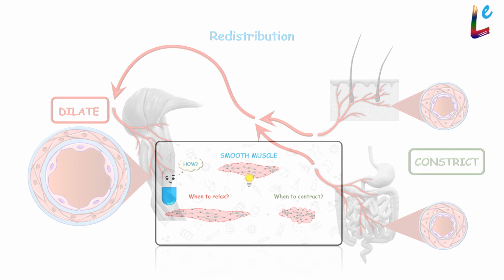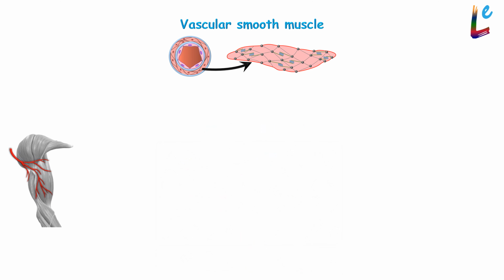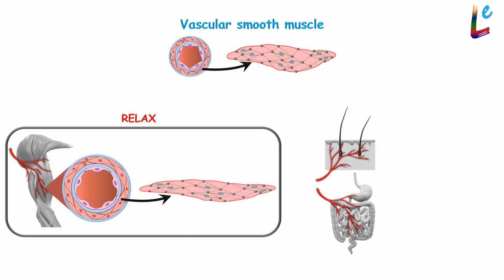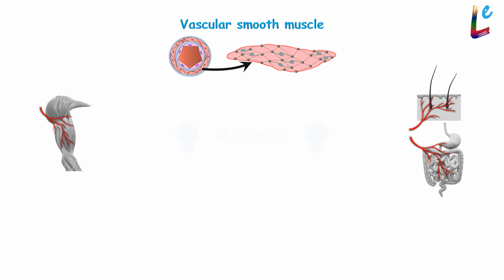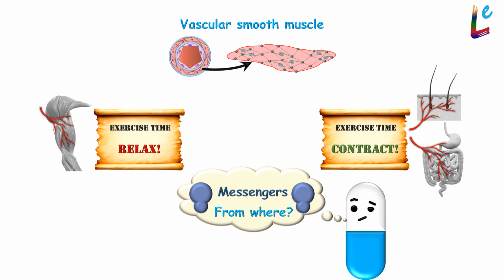This brings us back to our original question. How does the vascular smooth muscle in skeletal muscle know it should relax, while smooth muscle elsewhere knows it should contract? The simplest method is to have messengers, molecules that are released when the body is exercising. So where do these messengers come from?